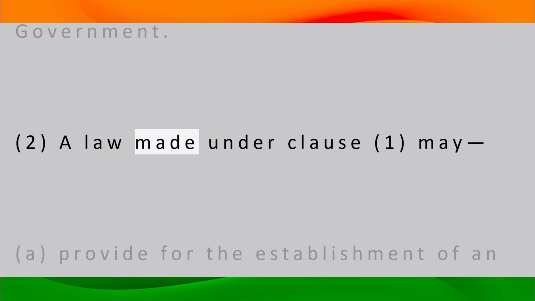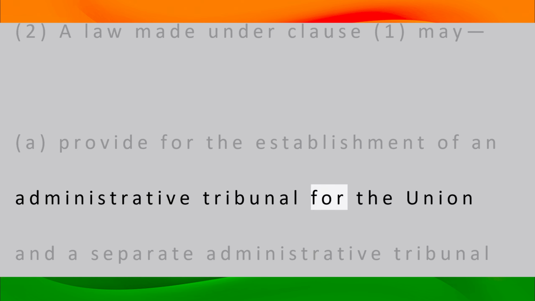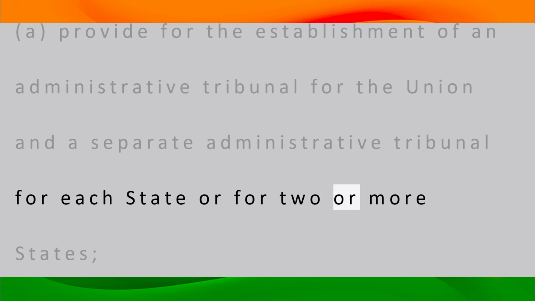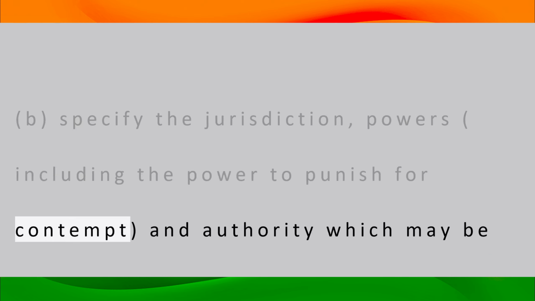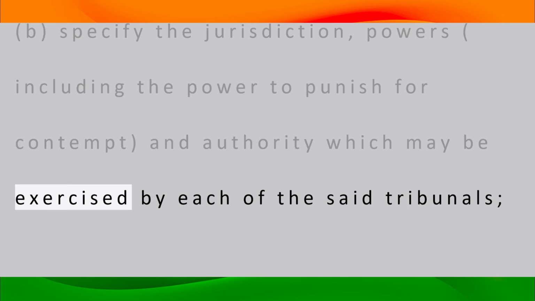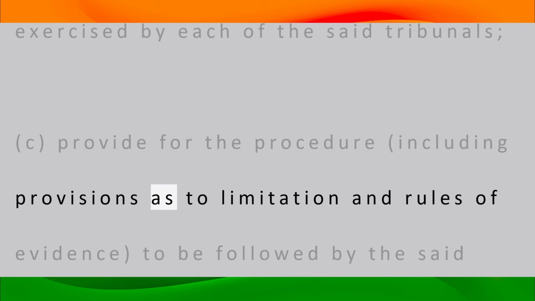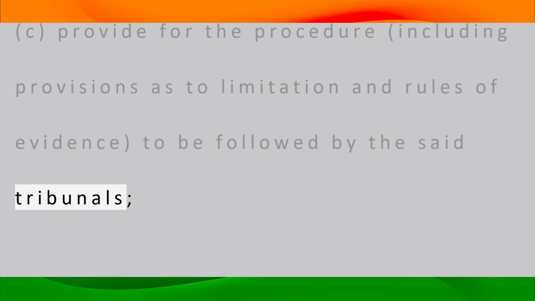2. A law made under Clause 1 may: a. Provide for the establishment of an administrative tribunal for the Union and a separate administrative tribunal for each state or for two or more states. b. Specify the jurisdiction, powers, including the power to punish for contempt, and authority which may be exercised by each of the said tribunals. c. Provide for the procedure, including provisions as to limitation and rules of evidence, to be followed by the said tribunals.